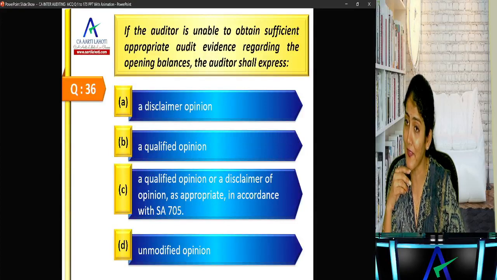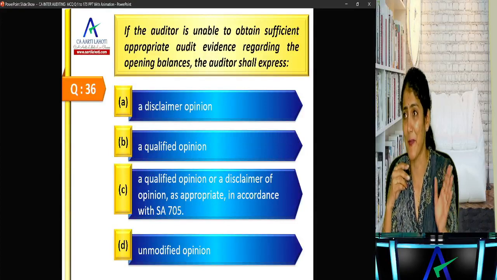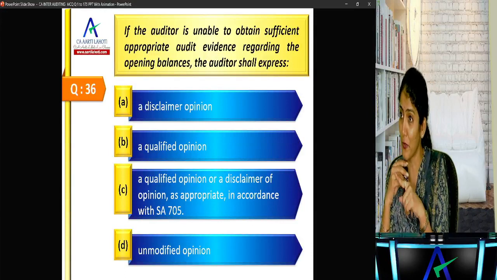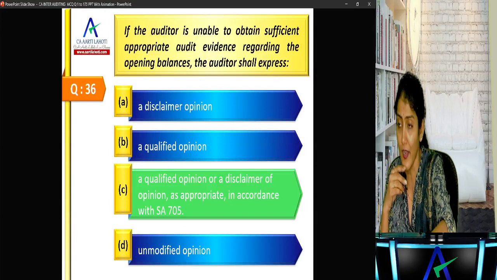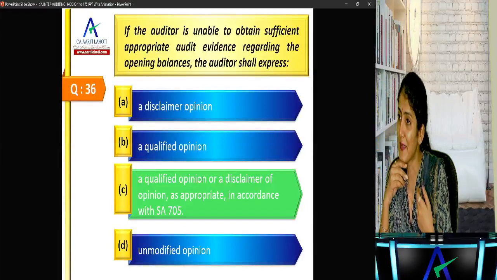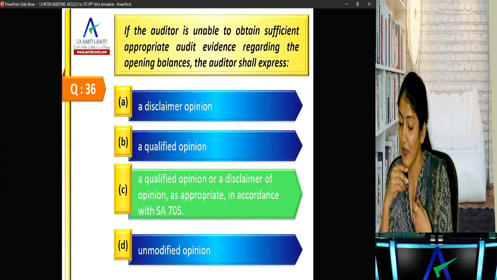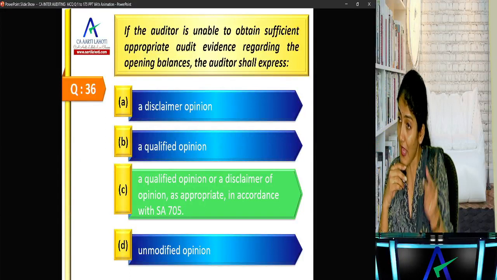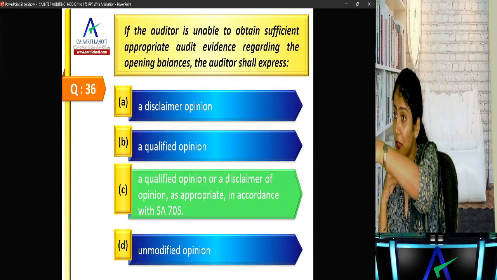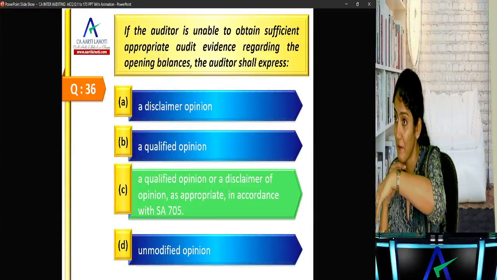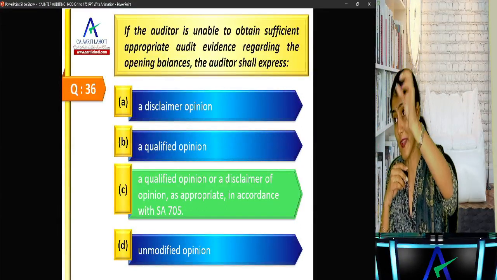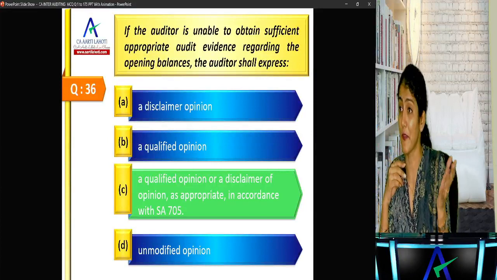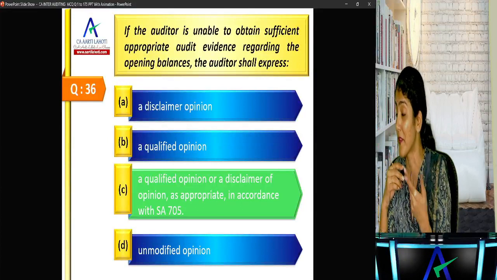It depends on whether it is material but not pervasive or whether it is material and pervasive. If material but not pervasive, then qualified. If material and pervasive, then disclaimer. So qualified or disclaimer. Why did you think only disclaimer? Opening balances are not available. Last year's opening balances, but I am doing the audit for this year. Yeah, so only opening balances, but this year's closing balances are there. Why did you conclude it is material and pervasive? It may be material but not pervasive also.